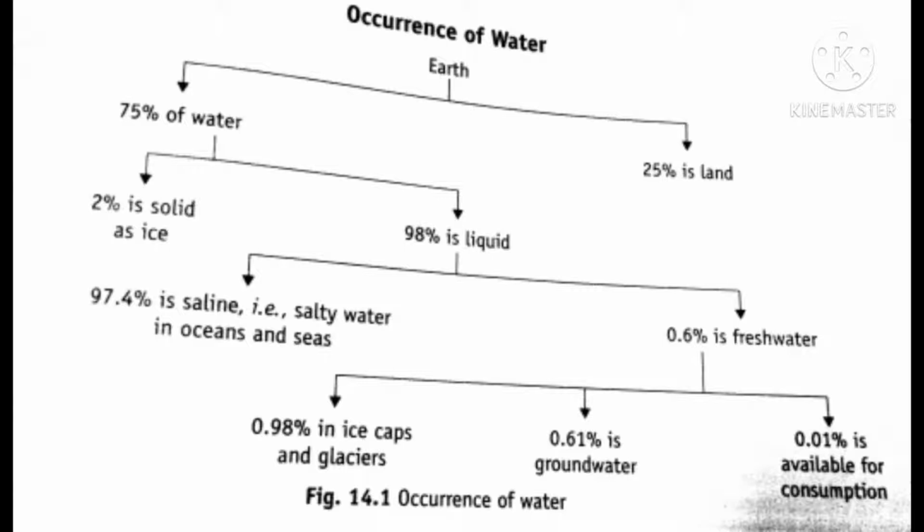The level of groundwater is also going down because of human activities like cutting trees. So we want to avoid cutting trees. We should plant trees.